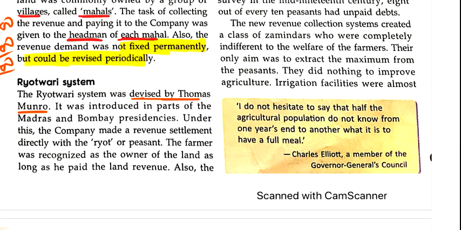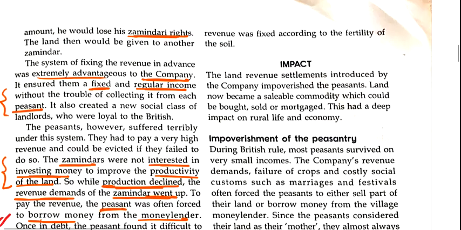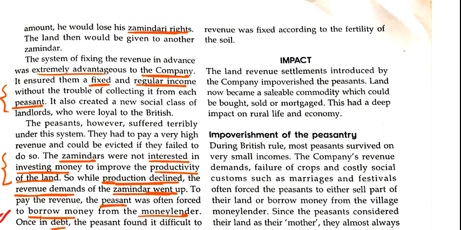Clear? This word ryot basically means the farmer or the landowner. The farmer was recognized as the owner of the land as long as he paid the land revenue. If you are paying the land revenue, you are the owner of this land. If you are not paying the land revenue, you have to sell your land to pay this tax.